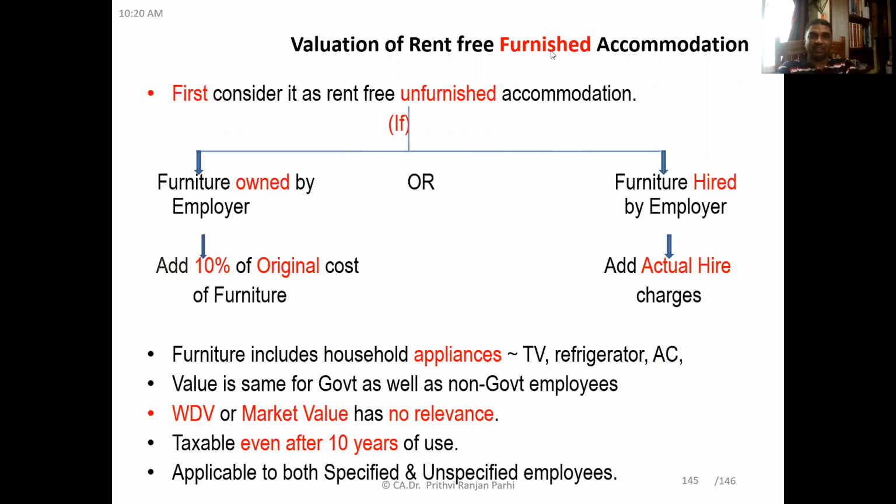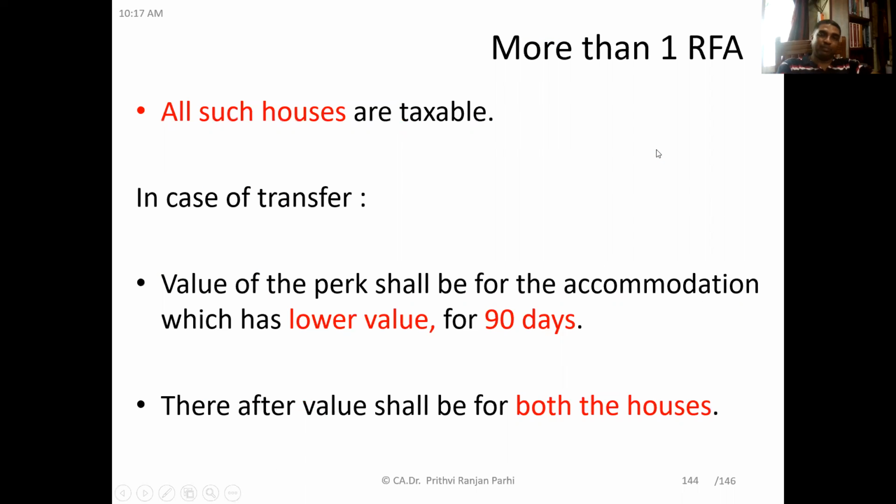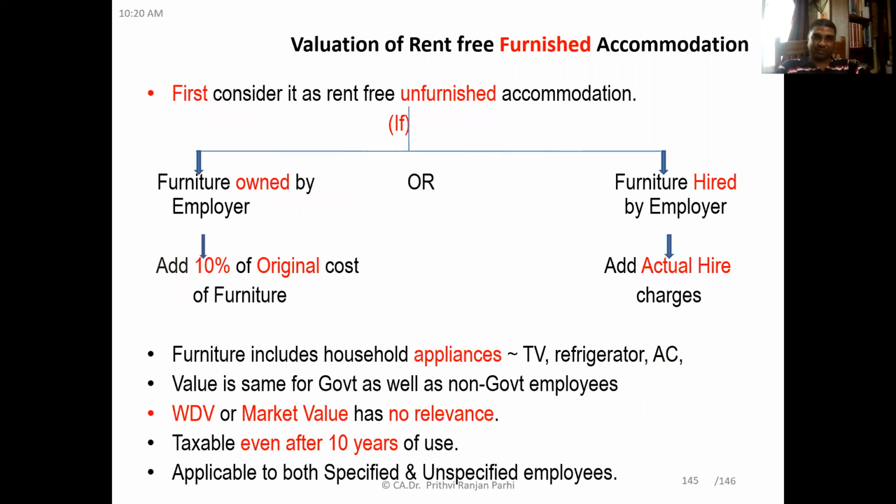Now, this is the treatment about the value of unfurnished accommodation. Now, let us see how to do valuation for furnished accommodation. Here, first we will assume that it is an unfurnished accommodation, so accordingly we will do the valuation of the property. So first consider as if rent-free unfurnished accommodation is provided. Then we will be adding the value of furniture.